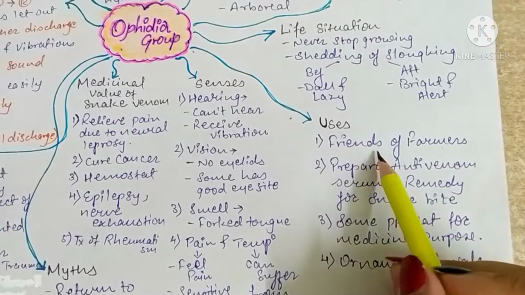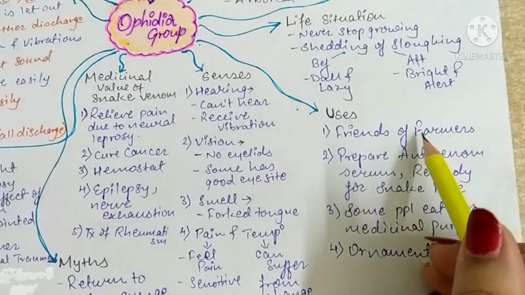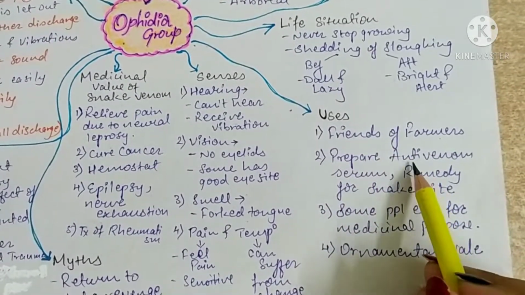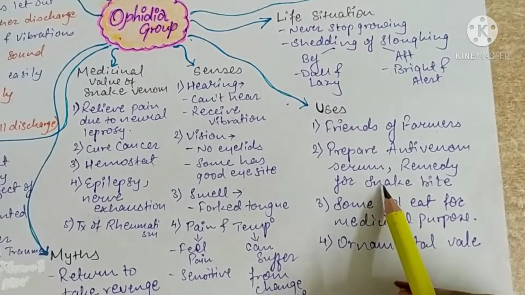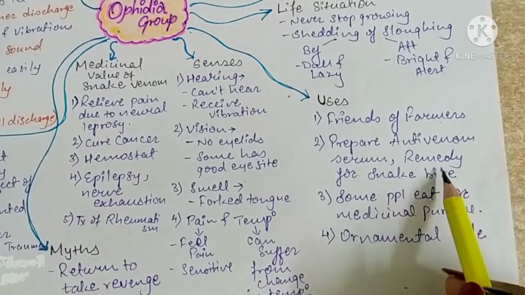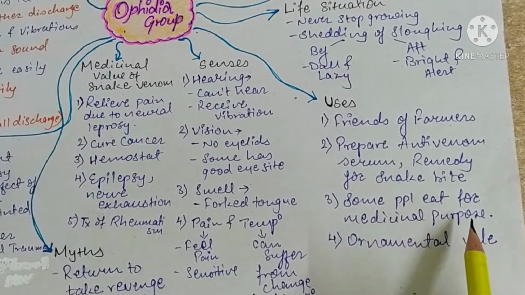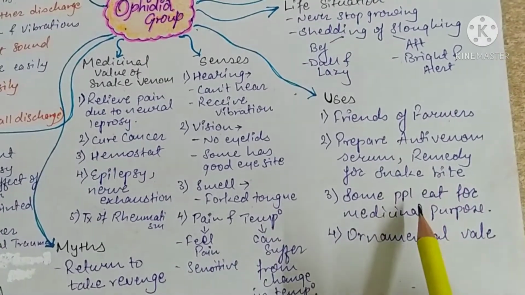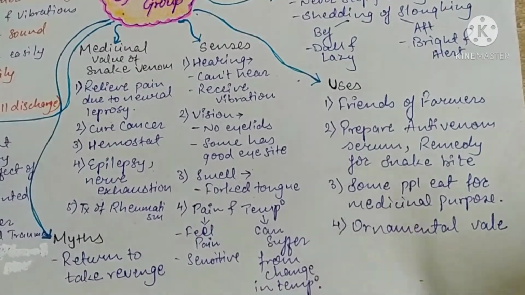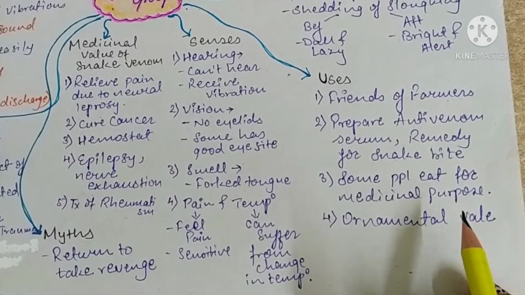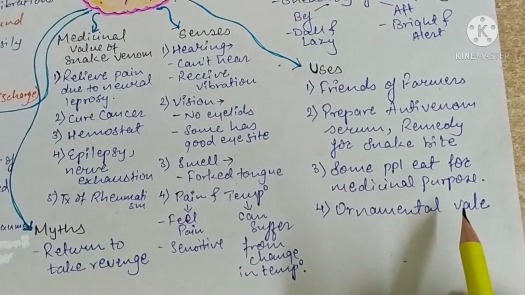Now the uses of snakes. Snakes are very friendly to farmers, as they eat all the rats, so they are called friends of farmers. Then their venom is used to prepare anti-venom serum, and some remedies are made from their venom for snake bite. Then some people eat snakes for medicinal purposes, not in India, but outside India. Then, as we know, their skin is a very good thing for ornament. Some people like Adivasis wear it as ornament, so it has ornamental value.